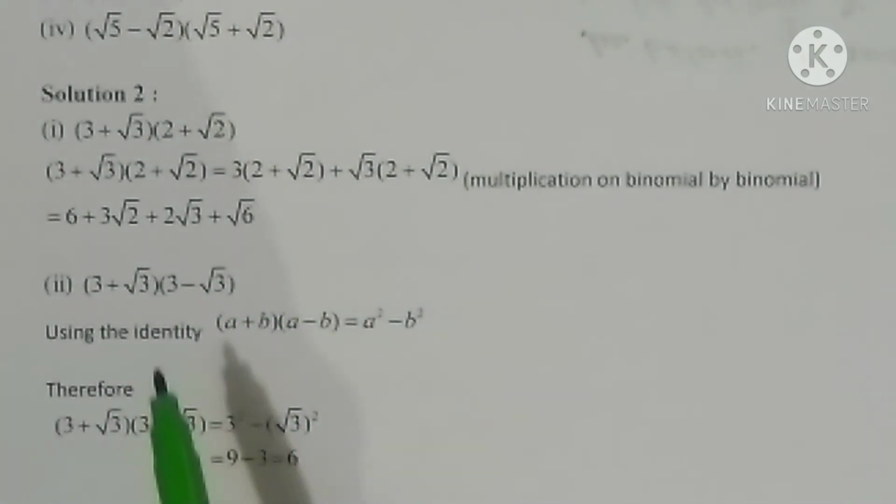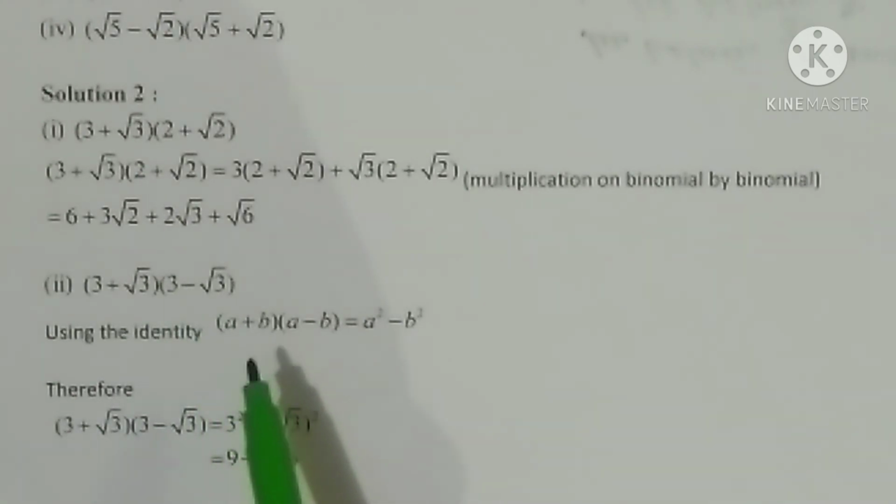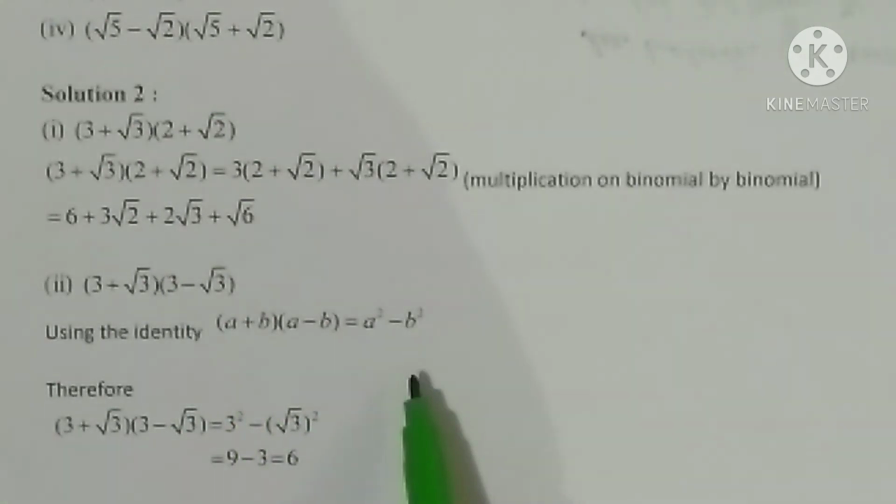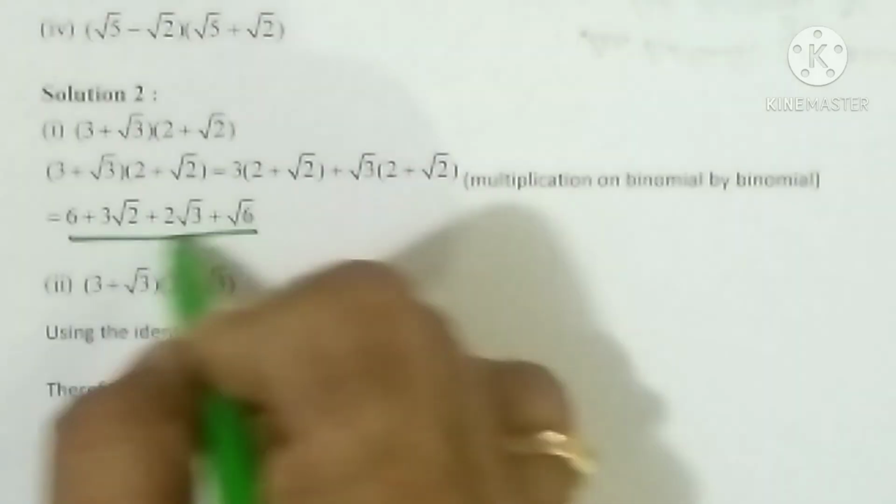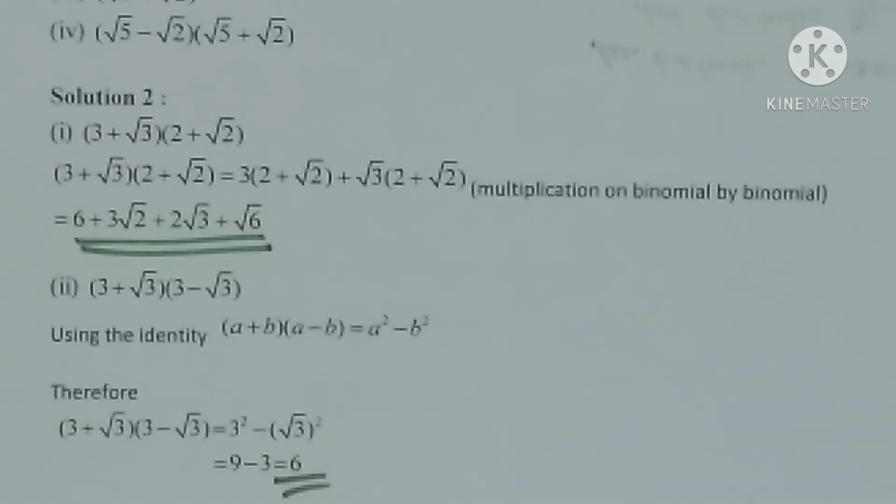What is the second question? 3 plus root 3 into 3 minus root 3. We very much know that it is in the form a plus b into a minus b. So what is the answer? a square minus b square. So we are using the identity here. In place of a it is 3, in place of b it is root 3. So 3 plus root 3 into 3 minus root 3 means it is 3 square minus root 3 whole square. 3 square is 9, root 3 square is 3, that is 9 minus 3. Our answer is 6. Once you complete that one, you can underline it. Here also we must underline. So the first and second question we have completed.